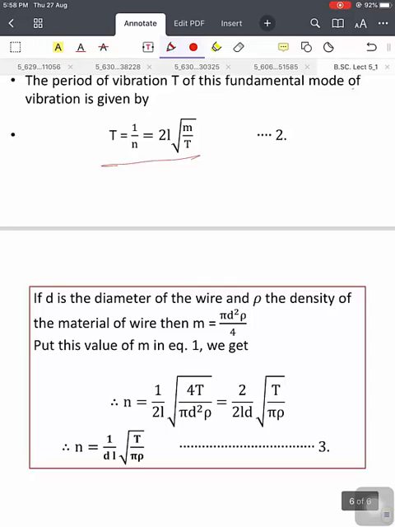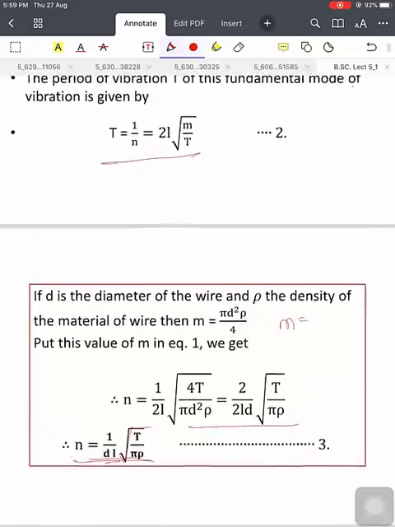If d is the diameter of the wire and rho is the density of the material of the wire, then the mass per unit length m is equal to pi d square rho upon 4. By putting this value in equation 1, we get the frequency of the wave n is equal to 1 upon dL into under root T upon pi rho.